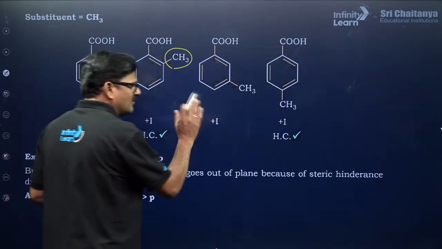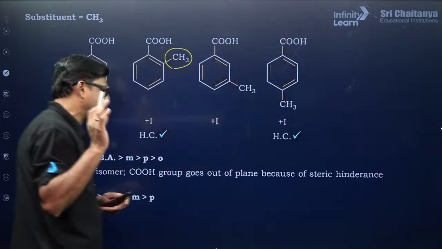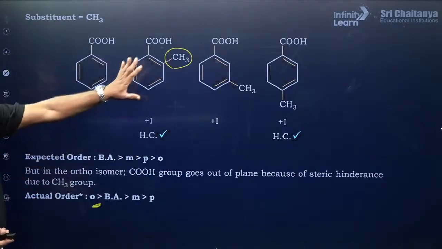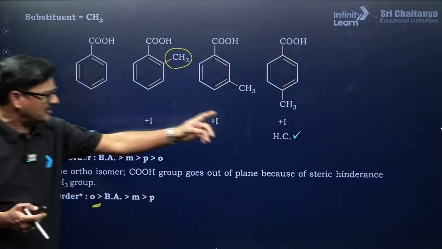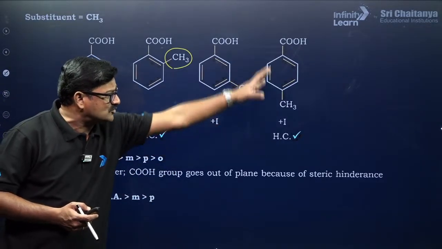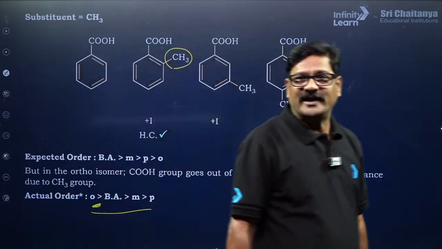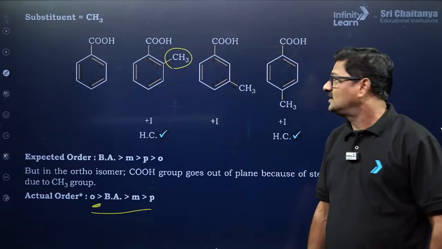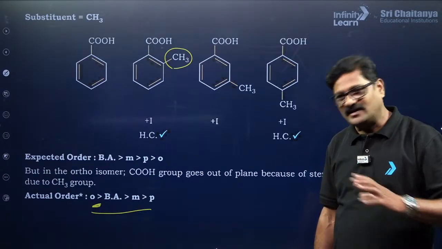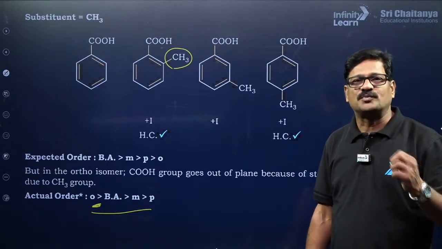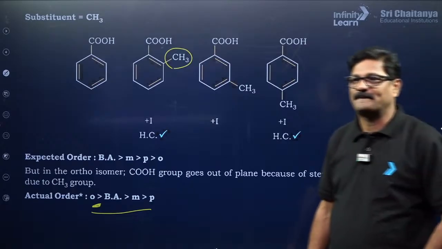Now it is going to have minus I effect and plus I effect and plus HC stands for hyperconjugation. Now we can see ortho is more than benzoic acid because these electron releasing effects and hyperconjugation is more effective than inductive effect. So this para kam se kam hoga. So this is the order. So this kind of orders are pretty important for NEET examination, and everybody take a pen and paper and write all the examples, and it is going to be a super awesome confidence for your NEET examination, right? Getting benefit of it, right?